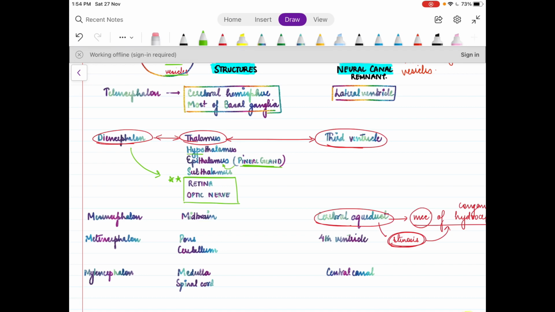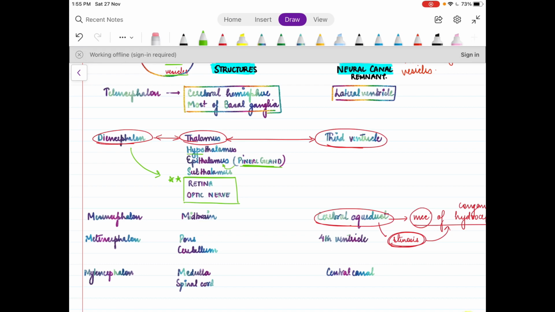There are two lateral ventricles, each corresponding to one cerebral hemisphere, and each lateral ventricle has different horns in the different lobes of the brain. For example, there is a frontal horn for the frontal lobe, the occipital horn for the occipital lobe, and the temporal horn for the temporal lobe. And there is a main body.